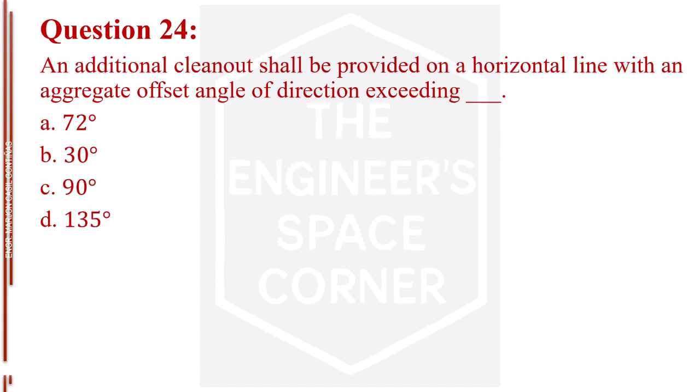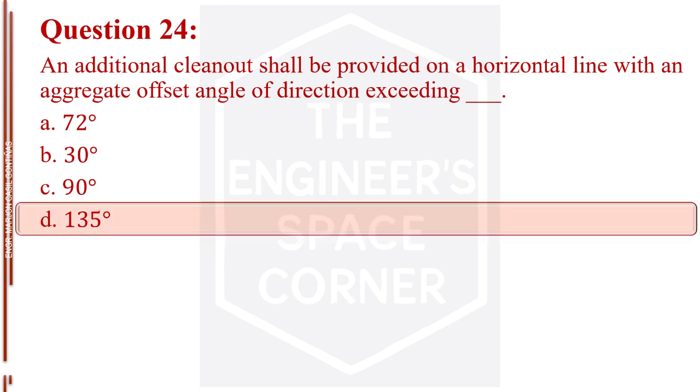Question number 24. An additional cleanout shall be provided on a horizontal line with an aggregate offset angle of direction exceeding blank. Letter A, 72 degrees. Letter B, 30 degrees. Letter C, 60 degrees. Letter D, 135 degrees. The answer is letter D, 135 degrees.